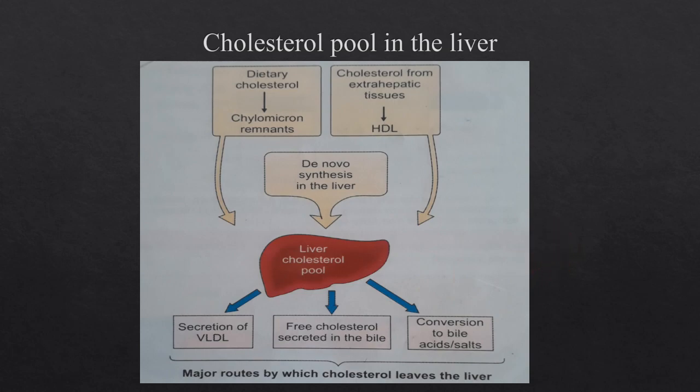So the secretion of VLDL, free cholesterol secreted in the bile, and conversion to bile acids and bile salts are the major routes of excretion. All together this is called the cholesterol pool, which is maintained at 200 milligrams per deciliter.